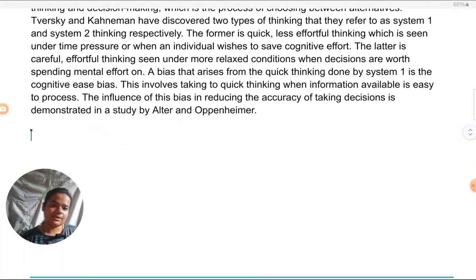As I said, you don't need to explicitly mention. Again, it comes down to writing style. Your style might be to point out, Alter and Oppenheimer, they used a research method of experiment. You might want to use the words research method. So research method, experiment. In that, their independent variable was fluency. So you might go about that way, or without using the words research method, independent variable, and so forth. Without those also, you can just make sure that you mention. So I would say Alter and Oppenheimer conducted an experiment. I'm not saying explicitly this is the research method, but I've named it. So that way it is there. That's the approach I'm going to take.